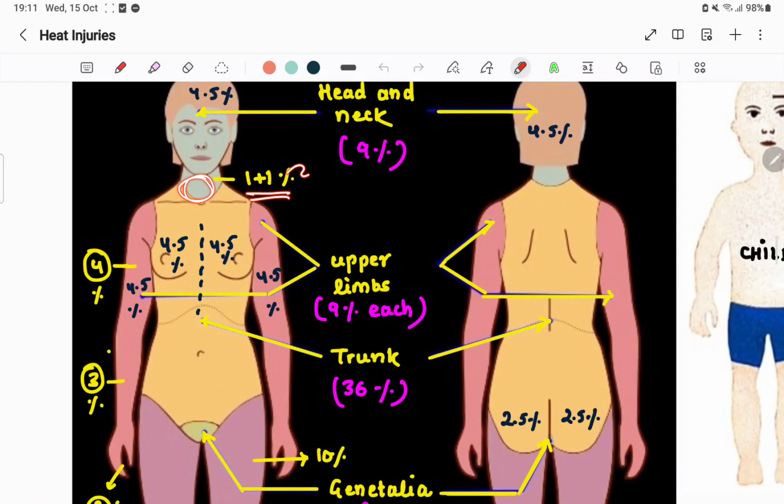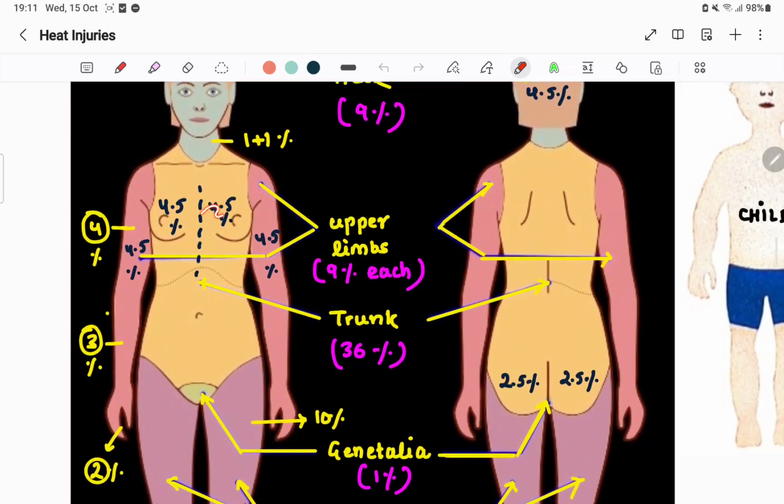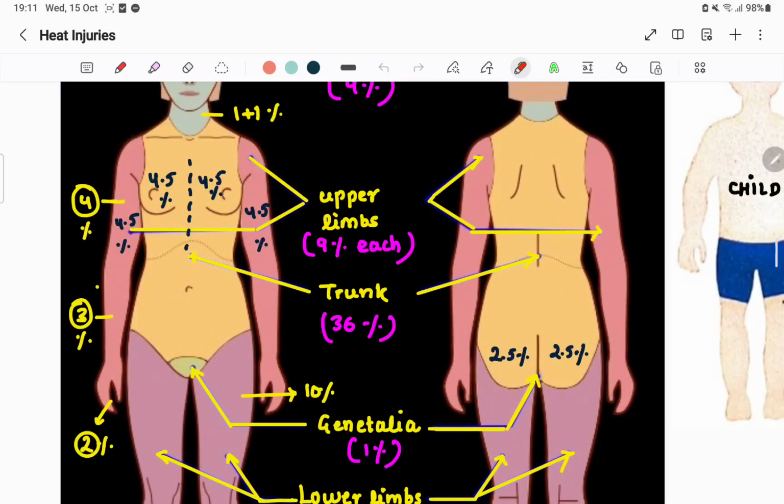This neck part 1 plus 1% means that here the front part is 1%, the back part is 1%. Chest can be divided into two parts. Front is 9%, back is also 9%. So you can divide the 9% into 4.5, one part, second part. This is the first part, this is the second part. You can divide it along with 4.5, this is also 4.5.